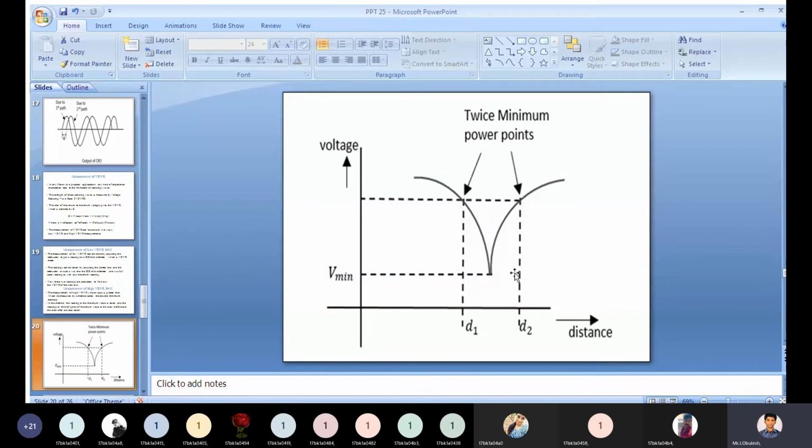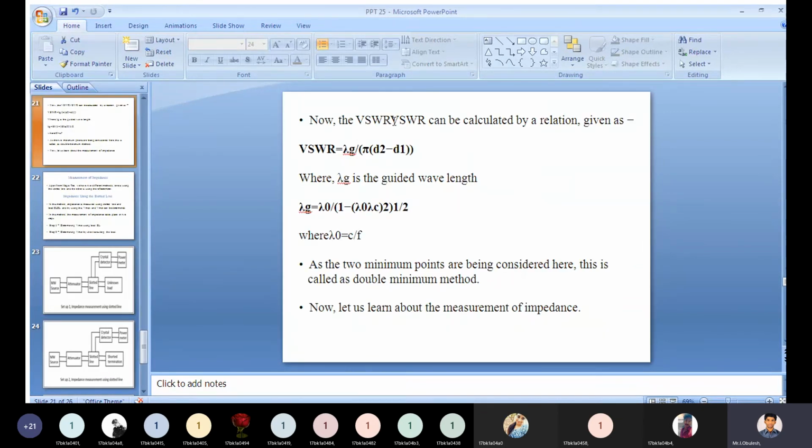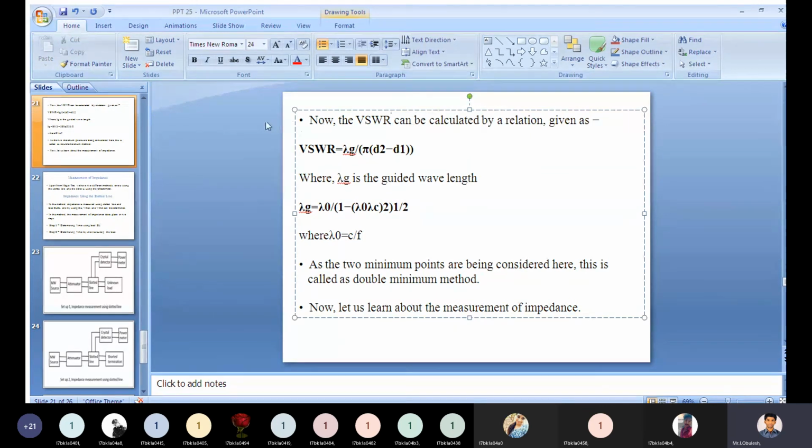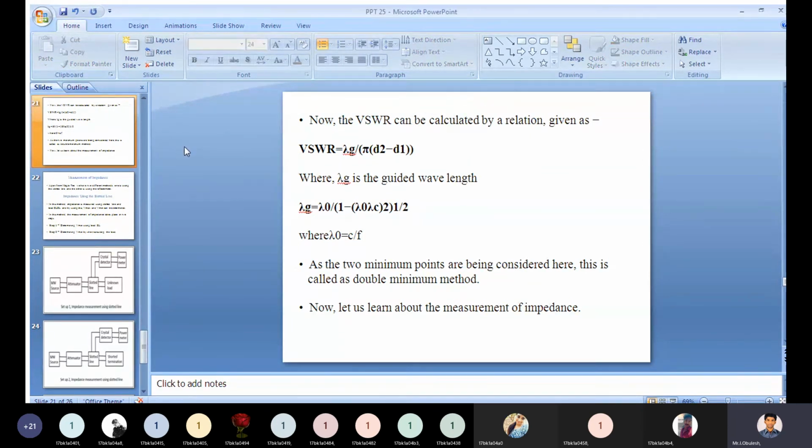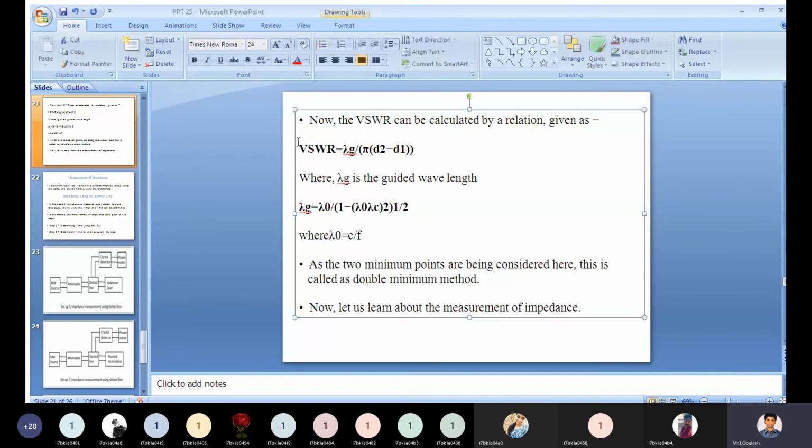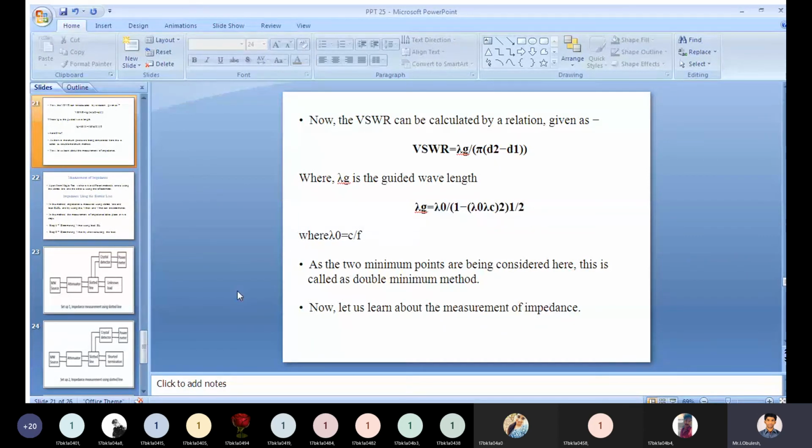Now the VSWR is calculated by a relation given as VSWR is equal to lambda g divided by pi into D2 minus D1, where lambda g is the guided wavelength.